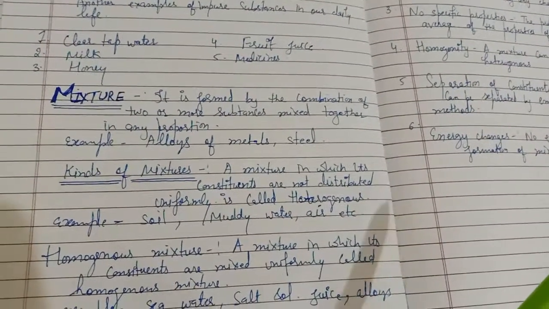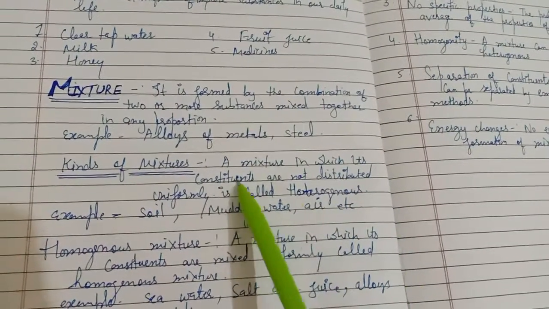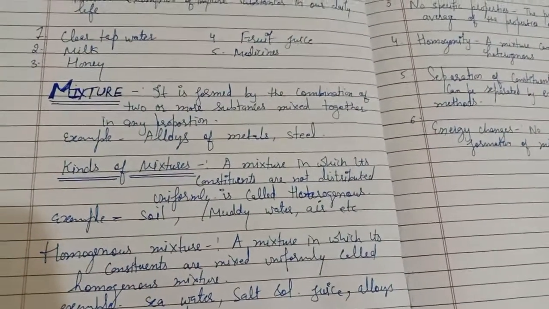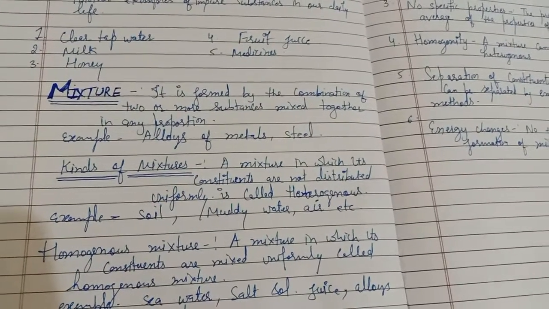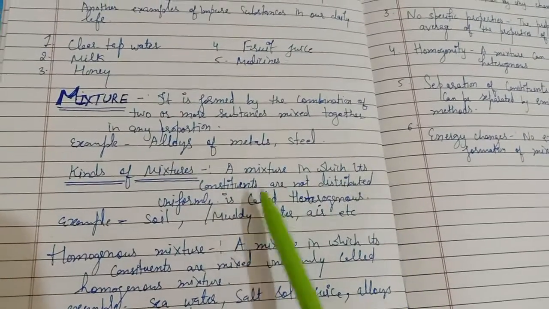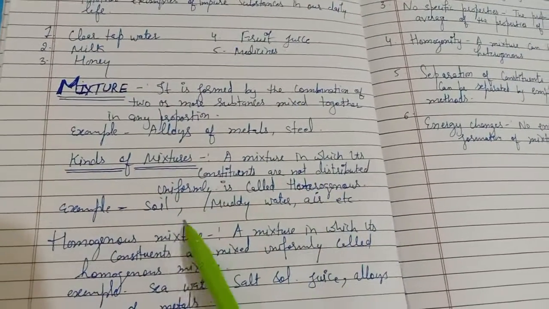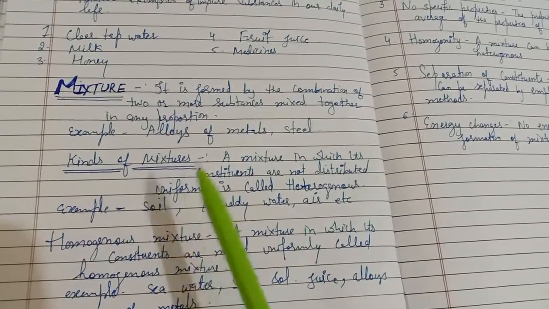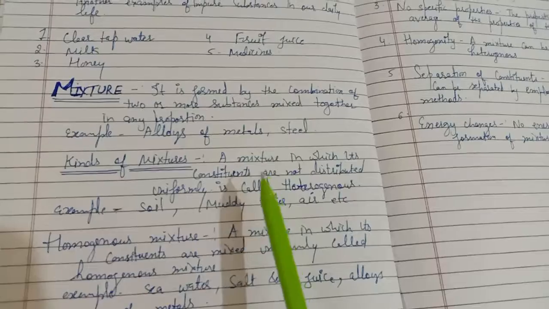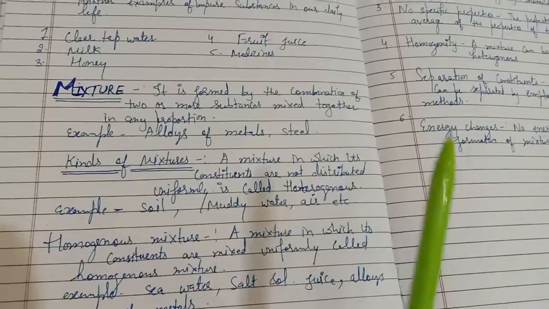A heterogeneous mixture is one in which the constituents are not distributed uniformly, and they can be separated. Like soil, with dirt particles, sand particles, clay particles and stones that can be clearly seen in it. Muddy water and air are heterogeneous mixtures.